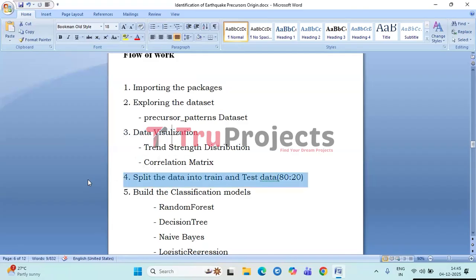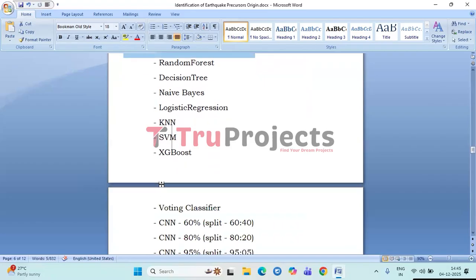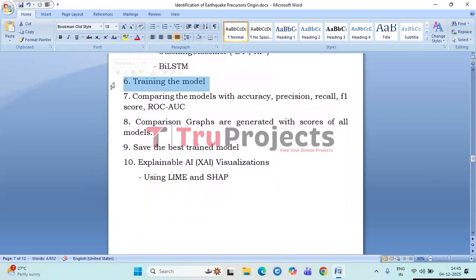Next, splitting the data. The dataset is divided into training and testing samples. The training set is used to build models and the testing set is used to measure performance on unseen data. Next, building classification models. Multiple machine learning and deep learning models are created to compare the performance. Next, training the model. Each model is trained using the training data set. During training, the model learns patterns that help it classify precursor or non-precursor signals.